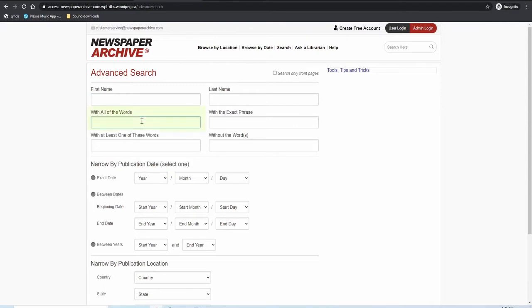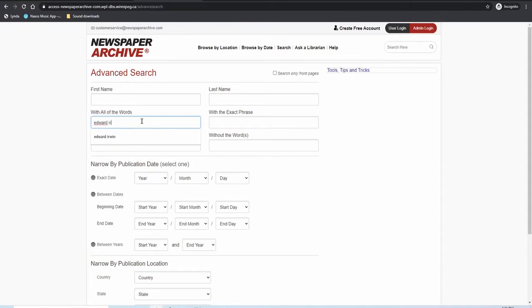The With All of the Words box is probably the most useful for most searches. Every result will have all of the words on a single page. They might not necessarily be in the same article, so you'll often get many false positives, of course. The exact phrase box means the words must all be together on a page in the correct order, which can also be very useful. Be careful using the Without the Words box. This can easily exclude relevant articles because the word appears somewhere else on the page. The Narrow by Publication Date and Narrow by Publication Location options are very useful when you know the approximate date or place that something happened.